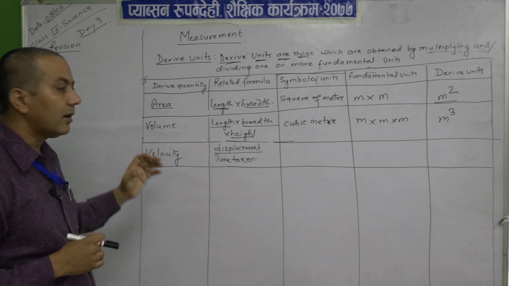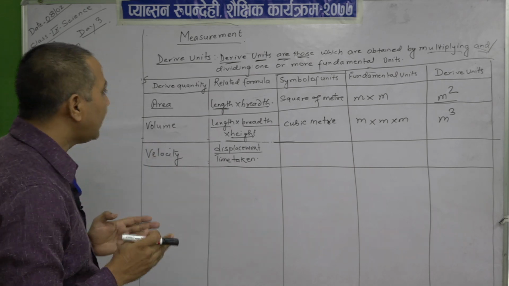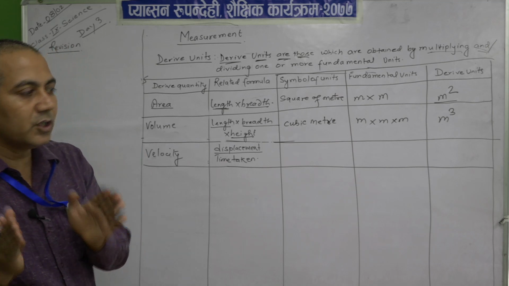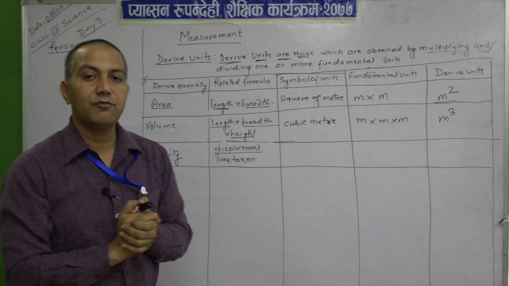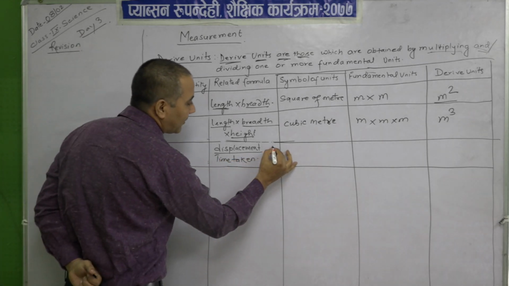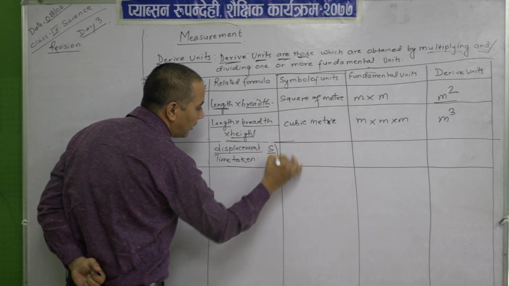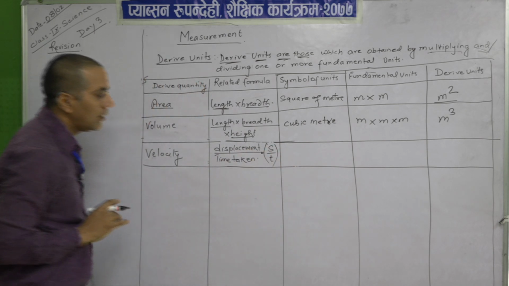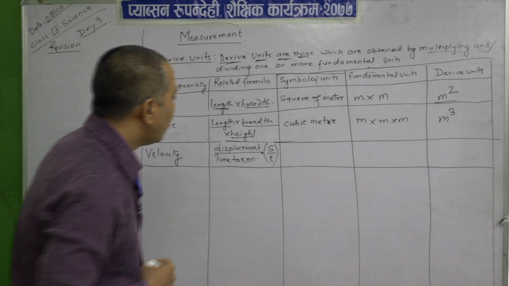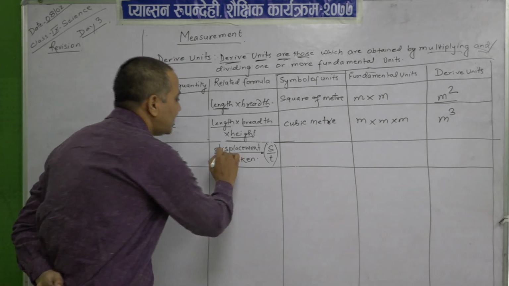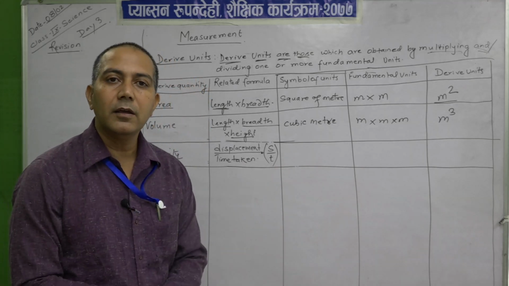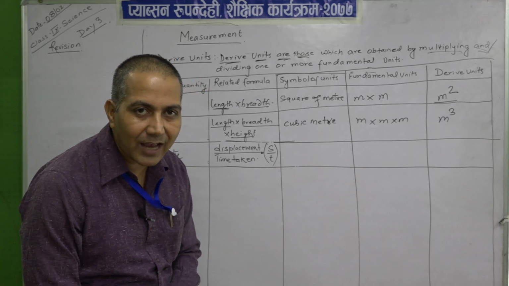Now we are only trying to know how the derived unit is formed from fundamental unit. Yes, good. Now displacement upon time taken, you have S upon T. Then what are the fundamental units? Displacement or distance is measured in kilogram, second?